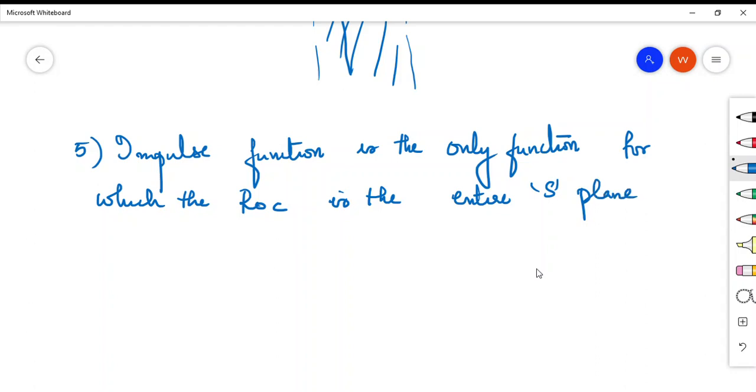This is the last property of ROC. So if you are given the ROC as the entire s-plane, you can directly identify that the signal will be an impulse signal. With this property you can find the correct signal when you perform the inverse Laplace transform. So these are the 5 properties of region of convergence.